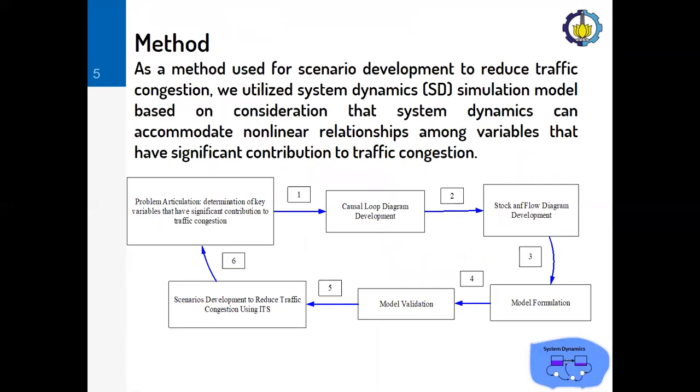As a method used for scenario development to reduce traffic congestions, we utilize a system dynamic simulation model based on consideration that system dynamics can accommodate non-linear relationships among variables that have significant contribution to traffic congestions. And here are some steps to develop a system dynamic simulation model.